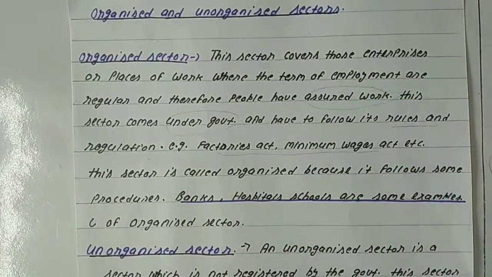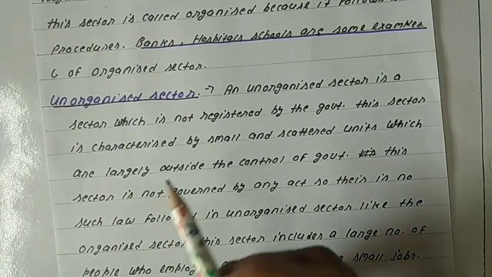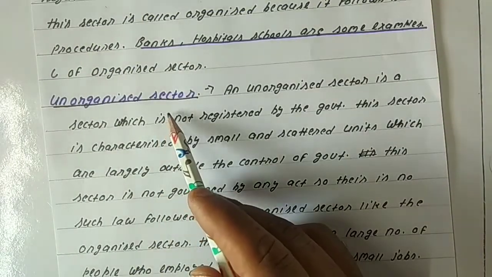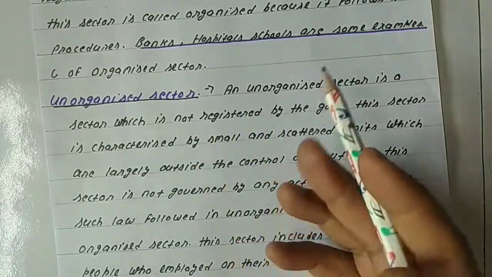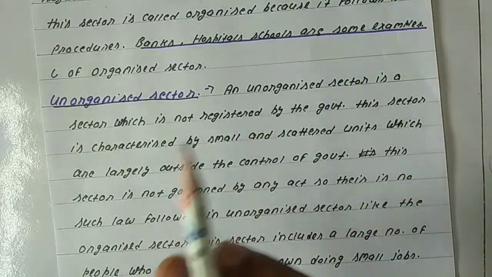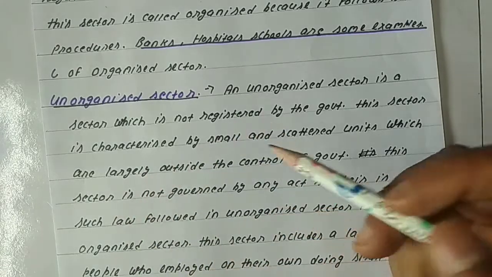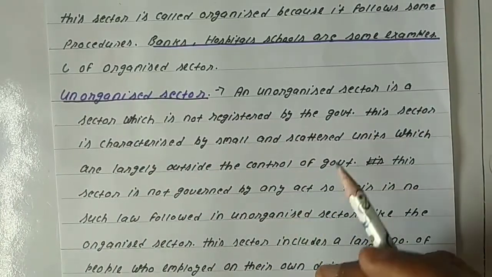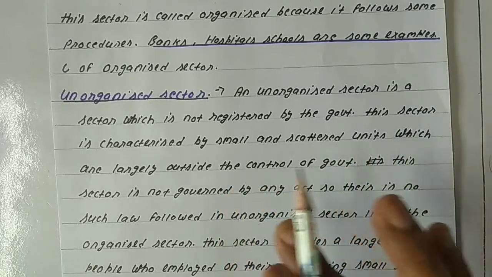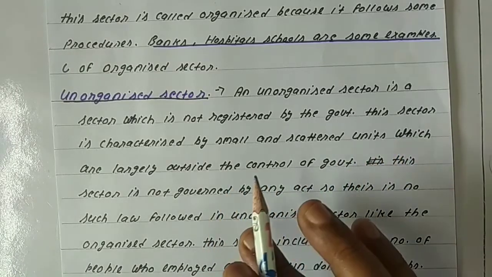We will see the next one, that is the unorganized sector. Students, this sector is just opposite to the organized sector, means here you have to see the difference between the organized and unorganized. I have explained the organized sector just a while ago.